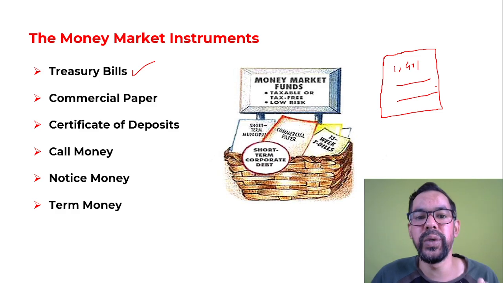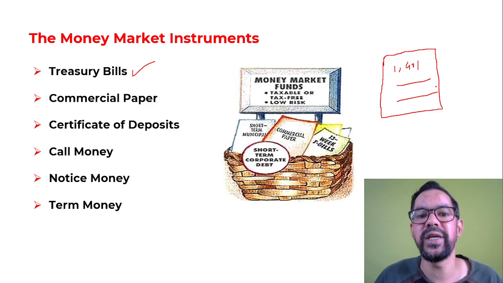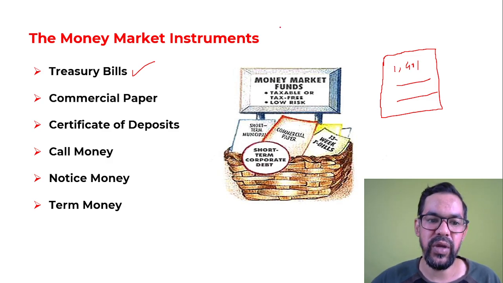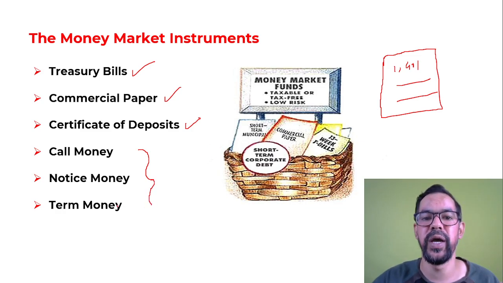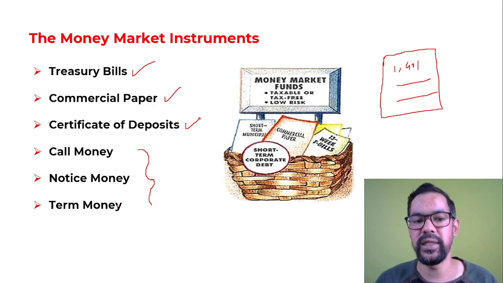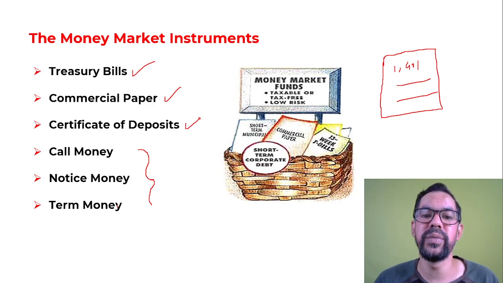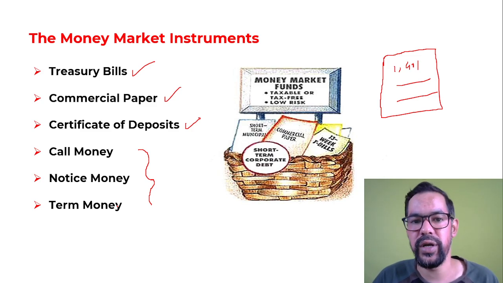and they are generally issuing these particular certificates to investors, and investors in return are getting some rate of interest from this investment. So we have a number of instruments in money market like treasury bills, commercial paper, certificate of deposit, call money, notice money, term money, and so on. We will discuss these instruments one by one. And one thing, guys, these instruments are classified on the basis of the issuer. If RBI or Government of India issues, that is called treasury bills.